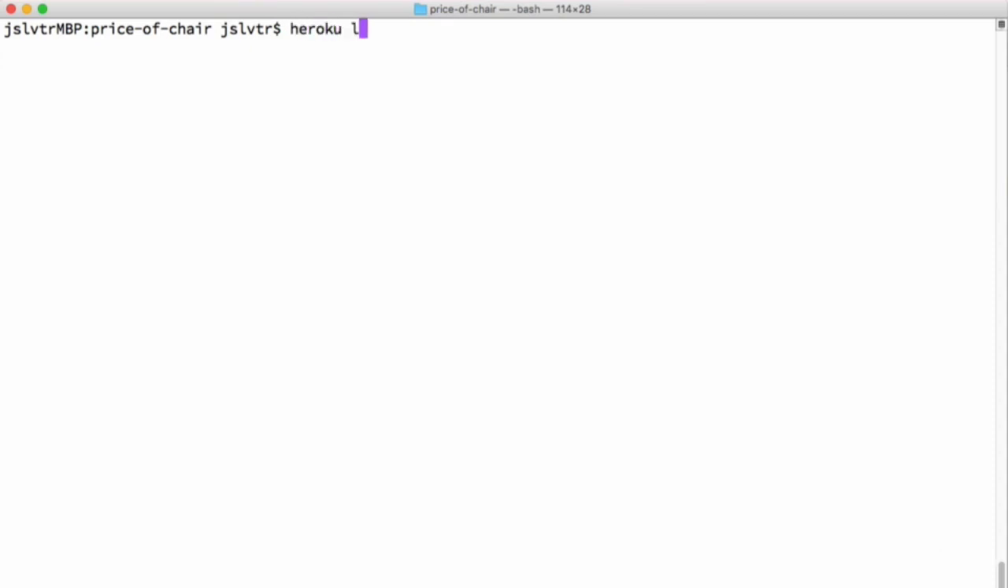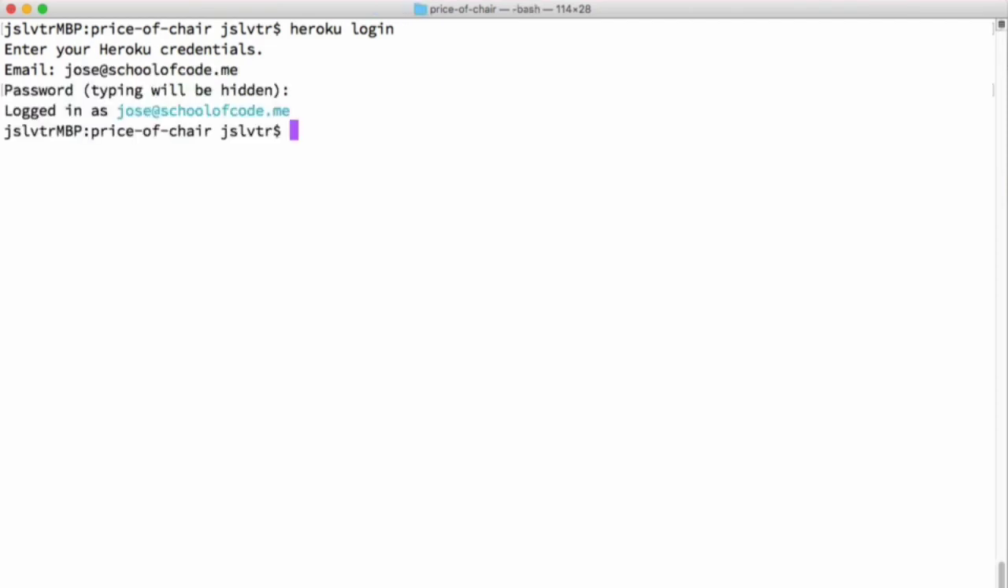What to do is type heroku login, and this will prompt you for your Heroku credentials. Remember, this will only work if you've got the Heroku tool belt installed, as we did in a previous video. So here I'm going to just put my email and password in. So I'll do that, and then I'll get back to you. Okay, so we've put the email and password in, and now we're logged in.